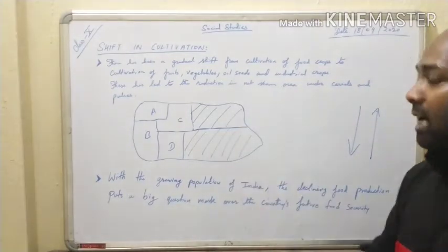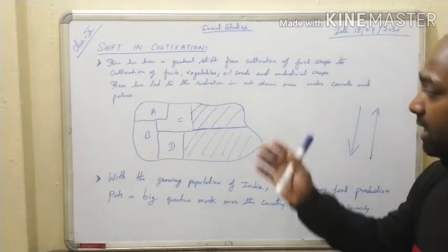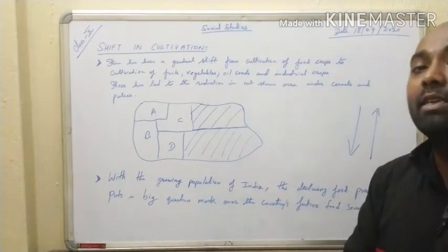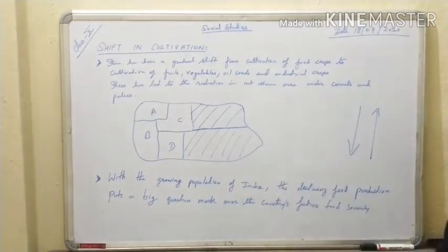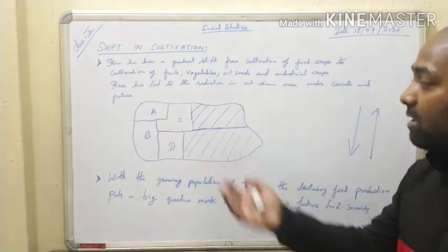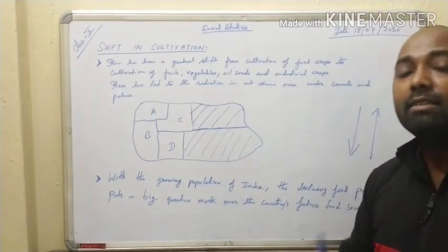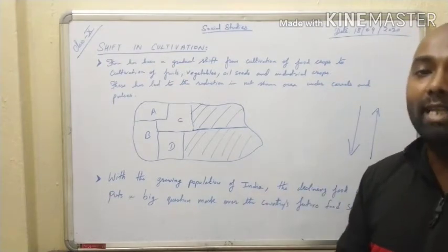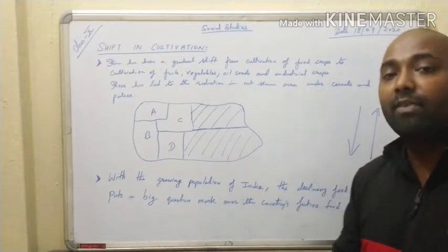Why? Because if the food grains are less, there will be a price rise of the food grain. That means if any product is less in quantity, the price for that will be more if the demand is high. So in this case, the crops grown are very less, and if the production of food grains is less and the demand is high, then there will be a rise in the price. So everyone cannot afford to buy those food crops, and the poor section of the society will suffer from this.